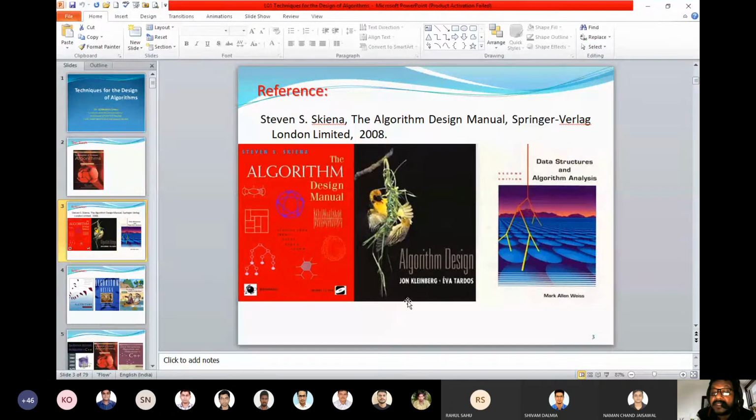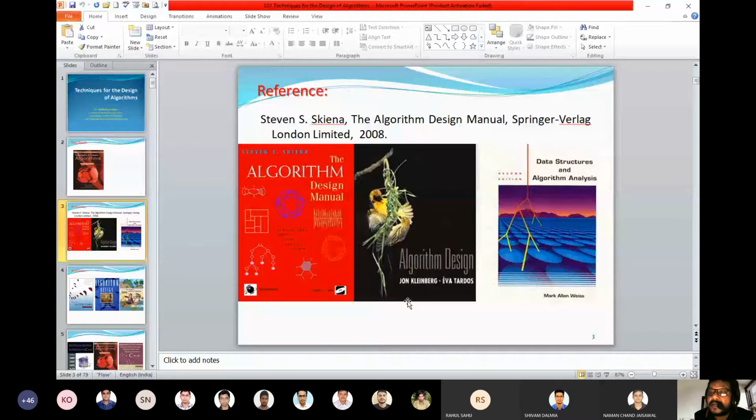Next, the beauty of this Kleinberg and Tardos book is it tries to address a single problem in its preface. The problem is called stable matching. It's a combinatorial problem. A group of eligible bachelors, I mean male and female, are there, and how do you find the stable match? And throughout the book, this problem is treated in a different paradigm.